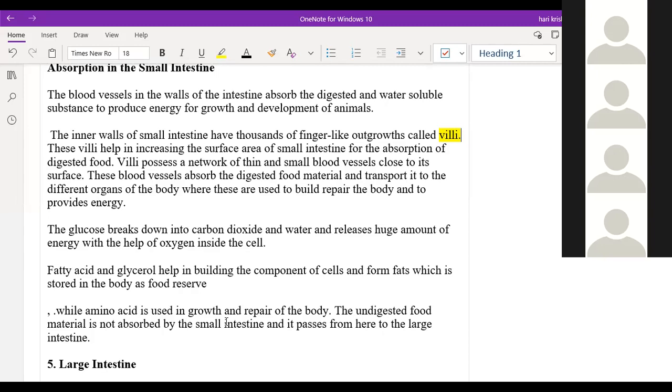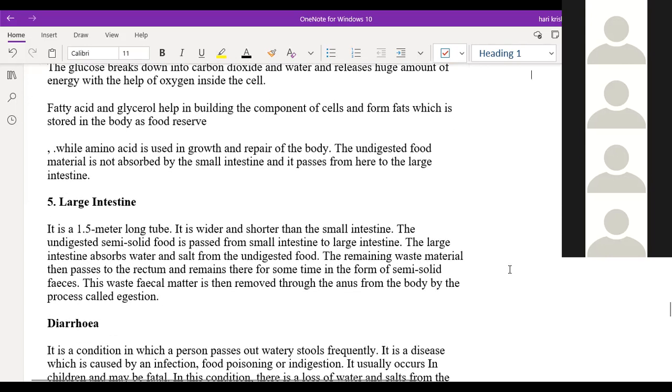The next one is the large intestine. So complete digestion will take place in the small intestine only. There is nothing that will happen in the large intestine. No digestion is done, sir. Only absorption of excess water will be done. Whatever the excess water or excess salts are there, only the salt part and the water part will be reabsorbed into the body. The remaining solid waste will go into the anus part. Initially, the food is in solid format. Then it will convert to a semi-solid paste. Again, in the large intestine, the food will be converted into the semi-solid format.